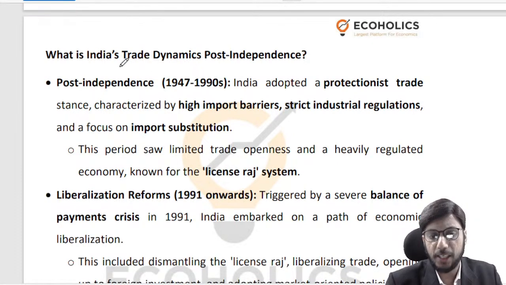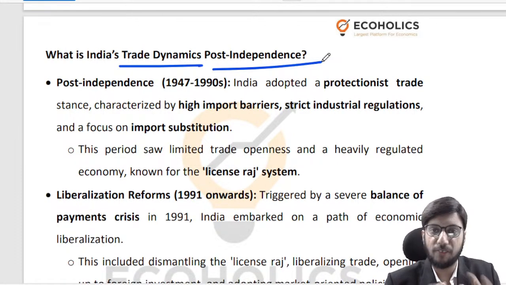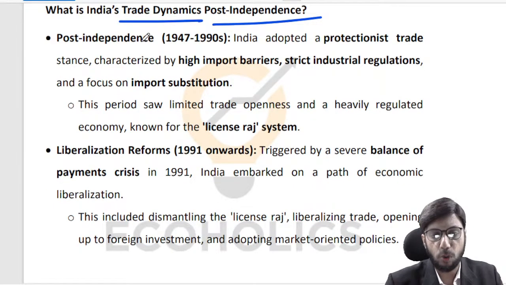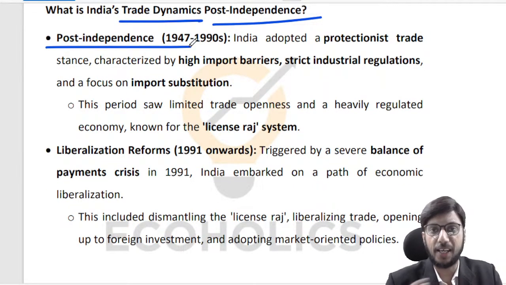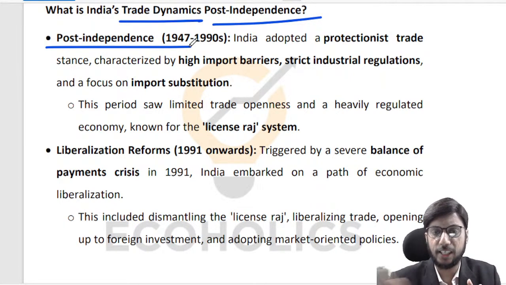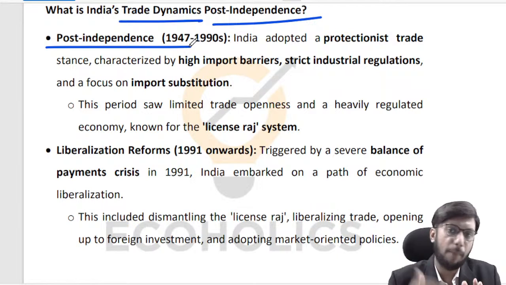Very quickly, what has been India's trade dynamics post independence? This is a very 30,000 feet view. It's not detailed at all, so just keep that in mind. Post independence up till, let us say, the 1990s. Why the 1990s? Because in the 1990s we launched economic reforms, liberalization, privatization, and globalization reforms, and we took a radical turn towards being a market economy, where the government's intervention would be minimized.